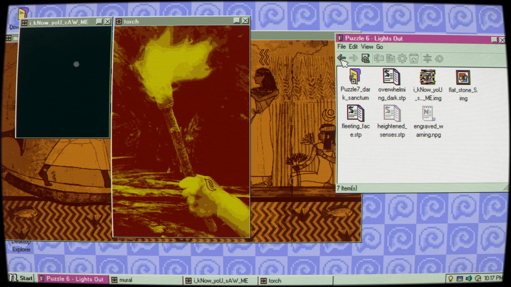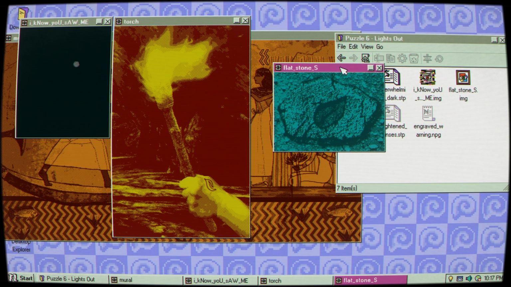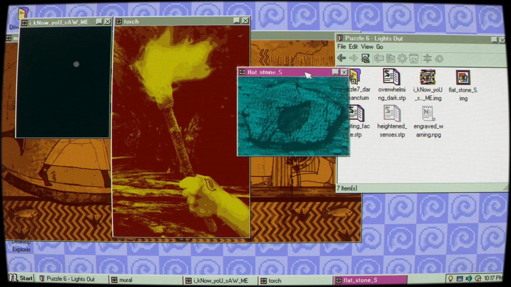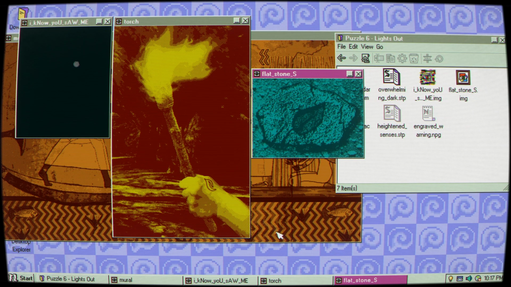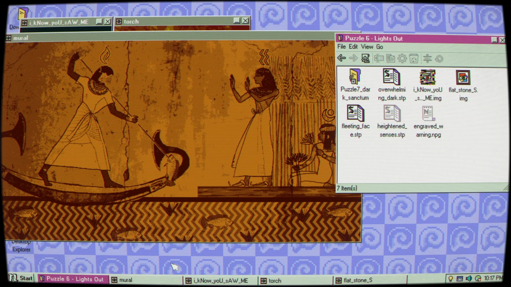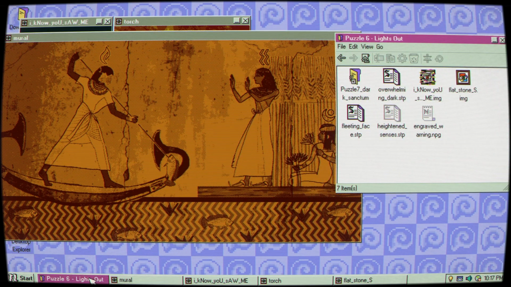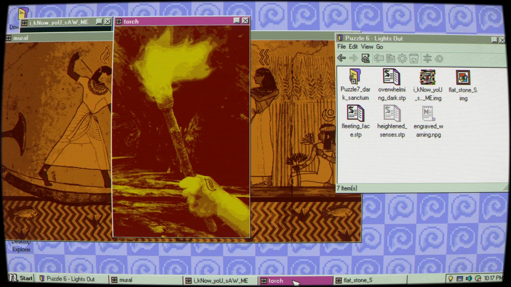Where did we see that other one? Is it flat stone? No. What did it say? Yeah, puzzle 6, yeah, that's that.